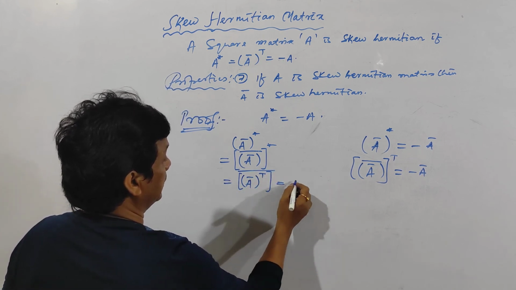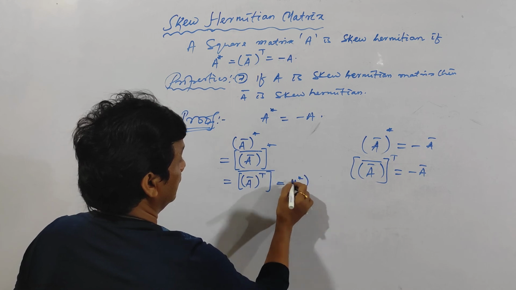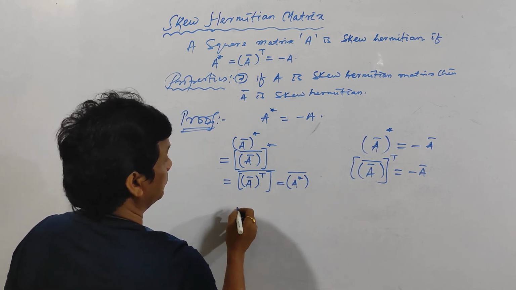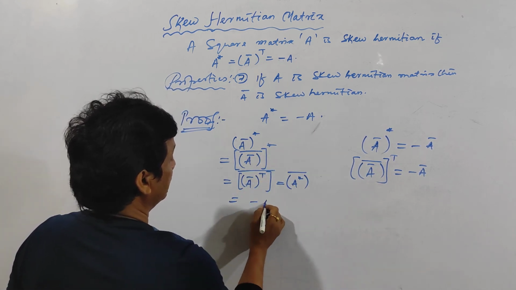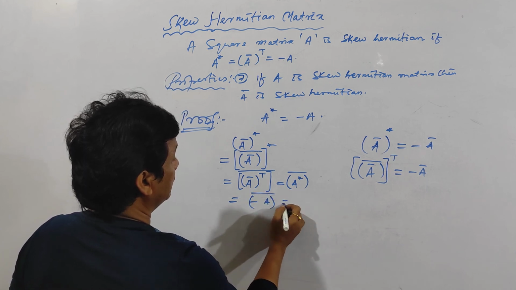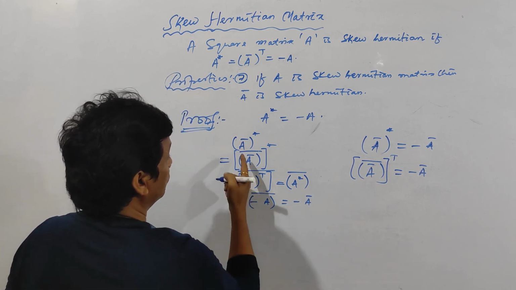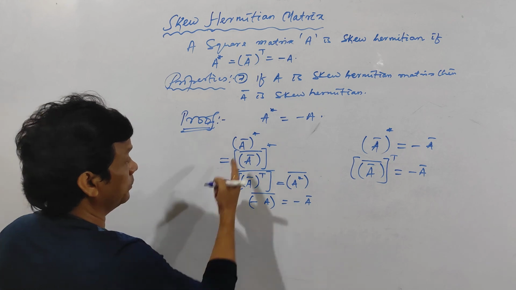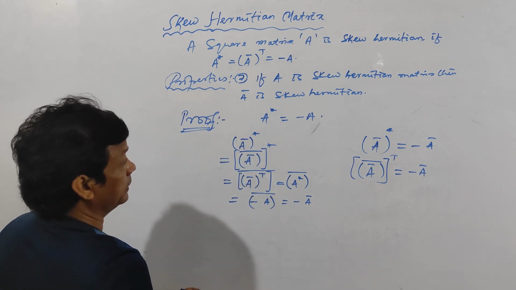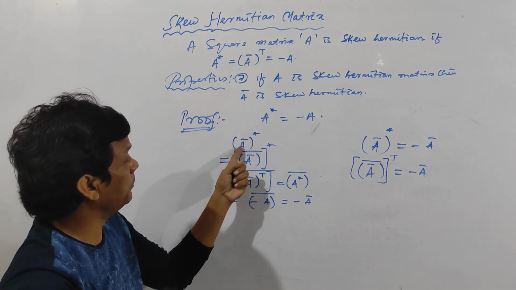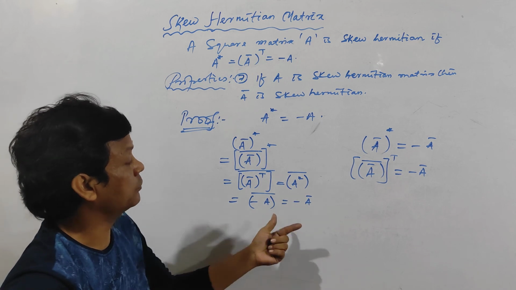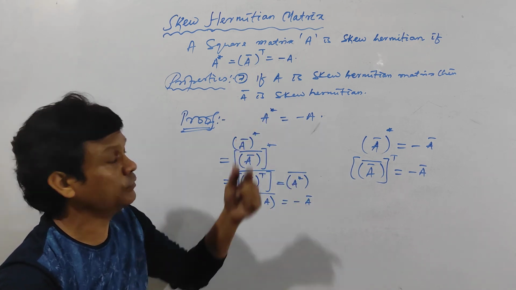Then A bar transpose is A star. Then A star bar, and A star is minus A. So (minus A) whole bar is minus of A bar. So (A bar) star is minus of A bar. That means the transpose conjugate of A bar is minus of A bar. Therefore A bar is skew Hermitian.